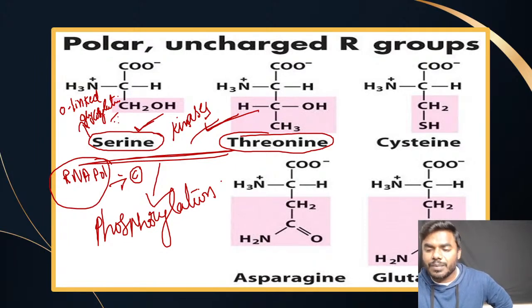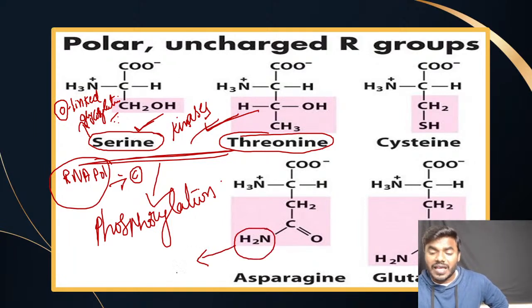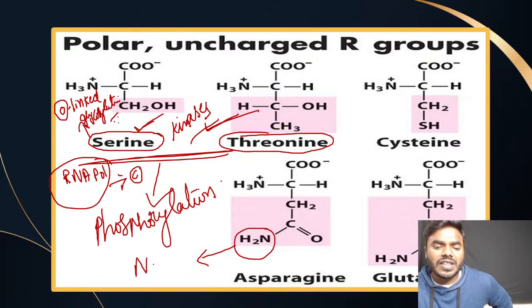So how can those sugars be added? The sugars are never added randomly to the protein. That is also a wrong statement. Sugars can be added to the proteins at a particular area, which we can call O-linked glycosylation. There are some proteins which will also be added with sugar with the help of N-linked glycosylation.